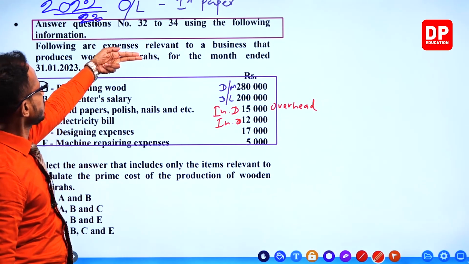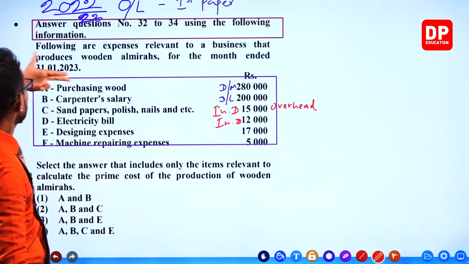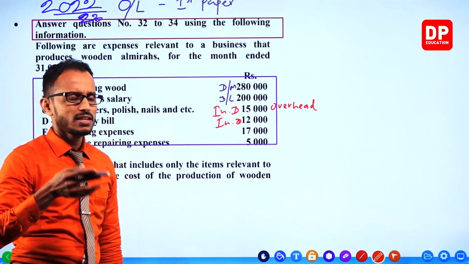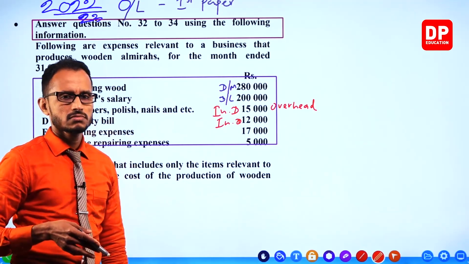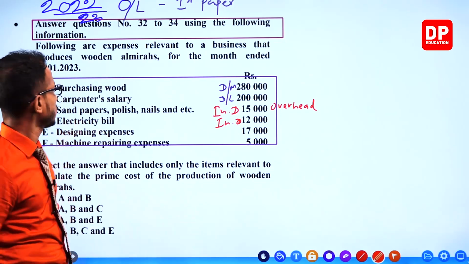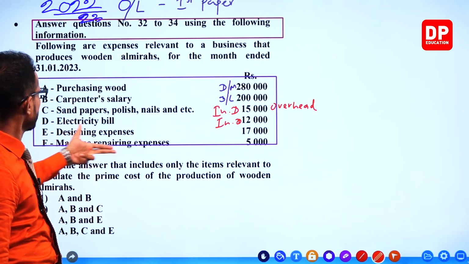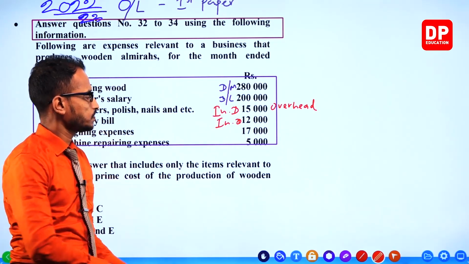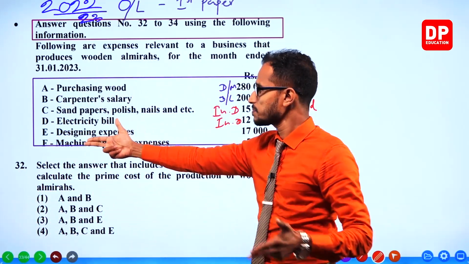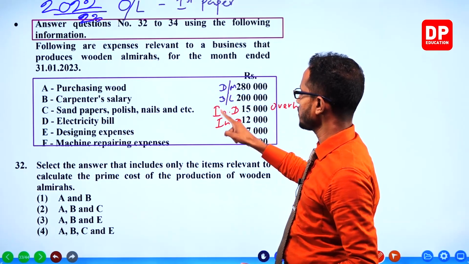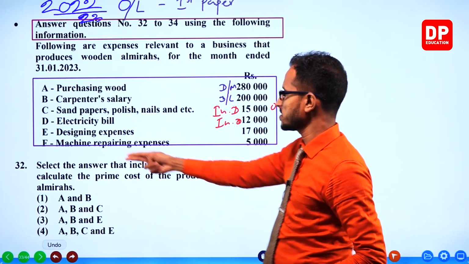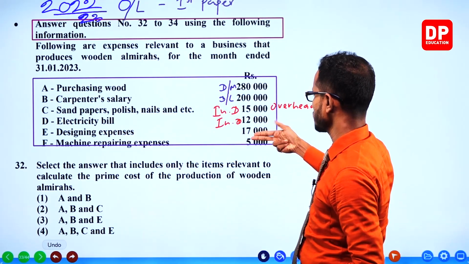But here, the expenses are relevant to a business that produces wooden almirahs, and they are all the same, right? They are producing the same type of almirahs. We have to assume like that. So designing expenses, can we take it as a direct other expense? Because we have direct material, we have direct labor.